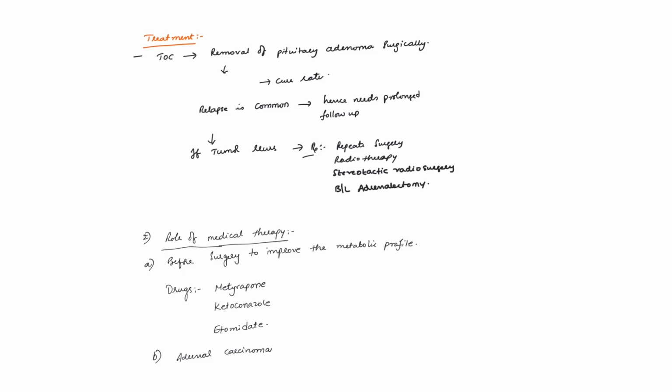Coming to the treatment of choice, surgical removal of the pituitary adenoma in case of Cushing's disease is the treatment of choice, and it usually has a 70 to 80% cure rate, but relapse is also common, hence we need to follow the patient for a prolonged period. If the tumor recurs, we can do repeat surgery, or radiotherapy or stereotactic radiosurgery. Or finally, if none is working, we can do bilateral adrenalectomy.